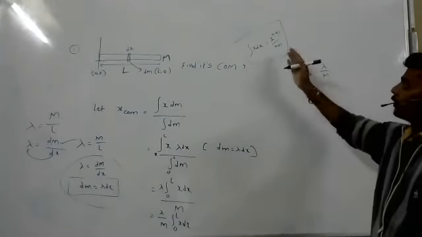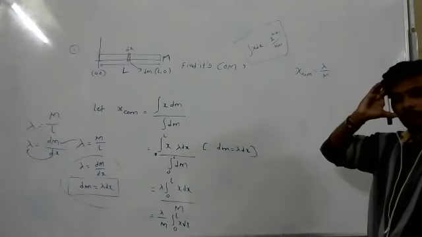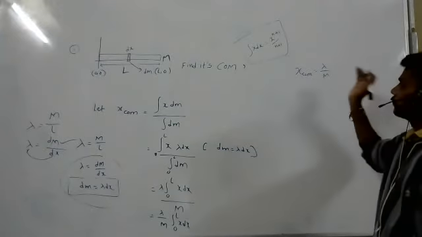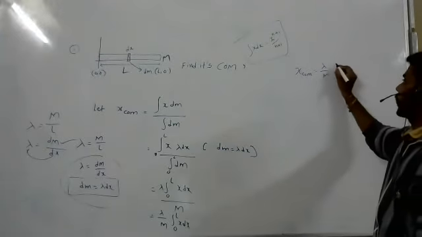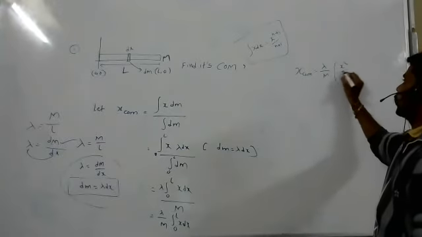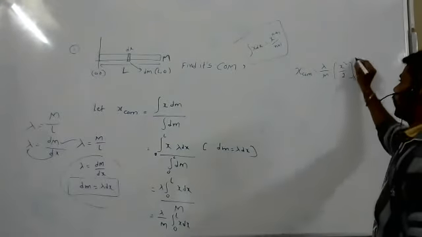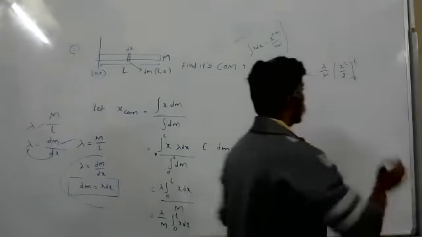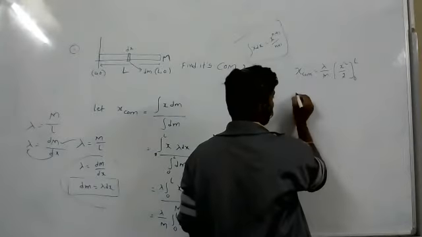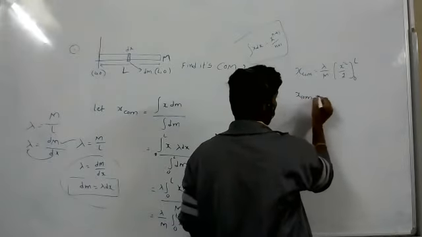Sir, can you hear me? Yes, I can hear you. I was just saying x square by 2. X square by 2 and 0 to L. So first upper limit minus lower limit. So x center of mass equal to.